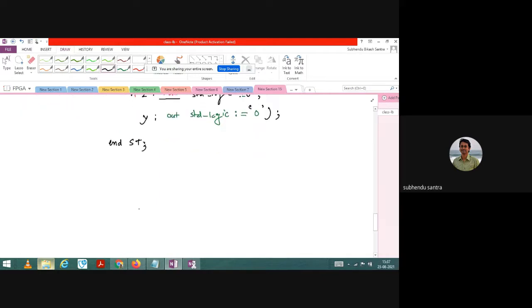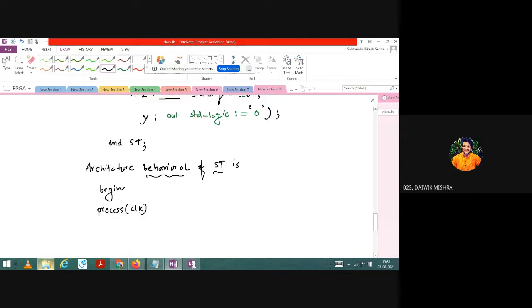Now I will write the architecture. So now you tell me what type of architecture I need to take here. Architecture what? So behavioral model. Behavioral of ST is. So this is a behavioral model. ST is the program. Now is. Then begin. Process. Anyone tell me what I will write? Clock. Very good. Clock. Then begin.